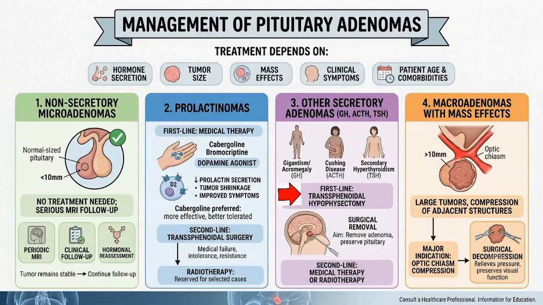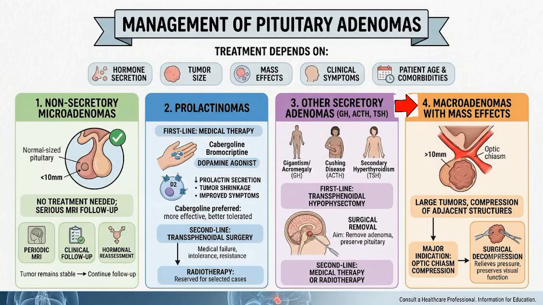The aim is to remove the adenoma while preserving normal pituitary tissue whenever possible. Second-line treatment. If surgery is incomplete or unsuccessful, additional treatment may include medical therapy, radiotherapy. The choice depends on the tumor type and the patient's hormonal status.